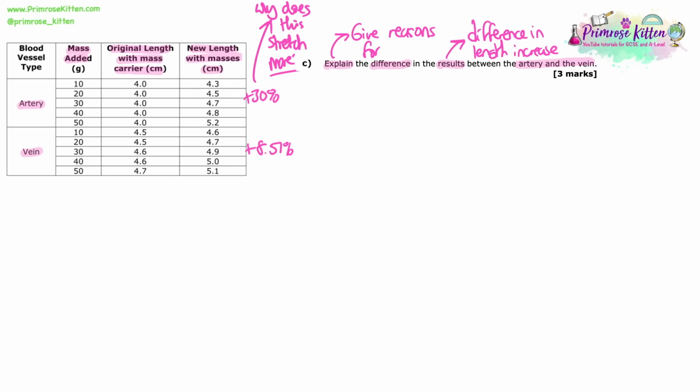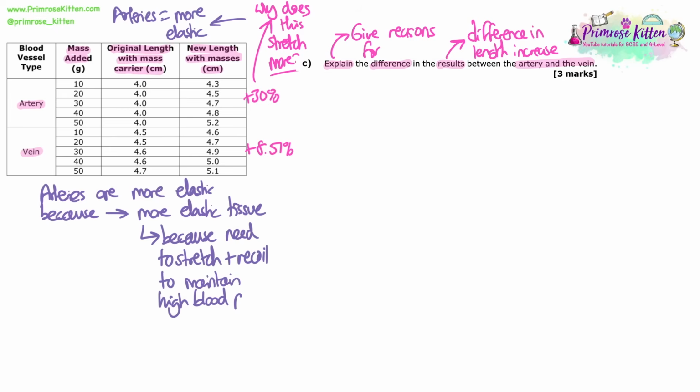So my main thing I'm trying to think of a reason for is, why does the artery stretch more? Why is it an extended length as masses are added? Why does it stretch more with the same amount of mass? Well, what can I link to the structure of arteries? The arteries are more elastic, right? This shows they must be able to be stretched more, so they have more elastic tissue. We should know that.